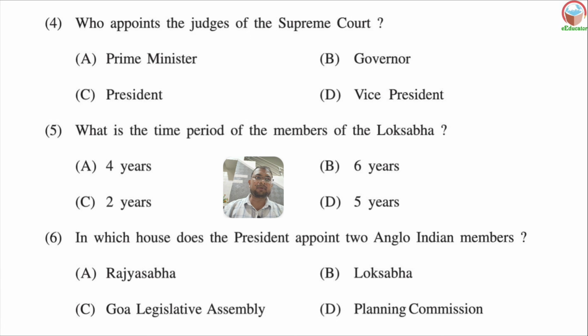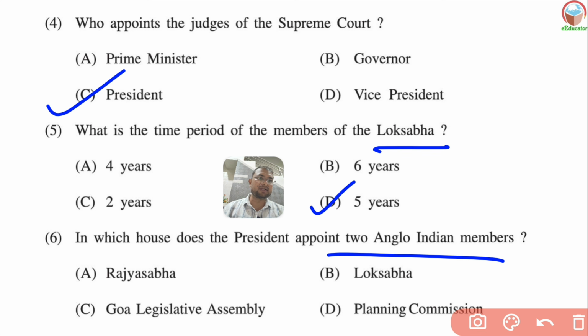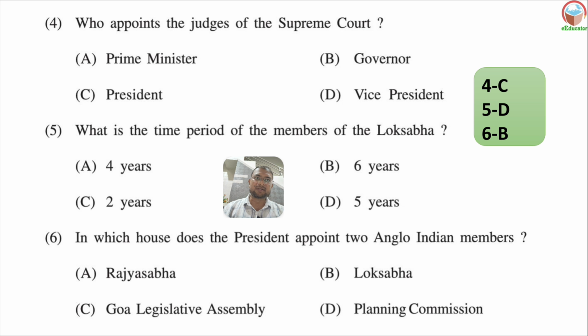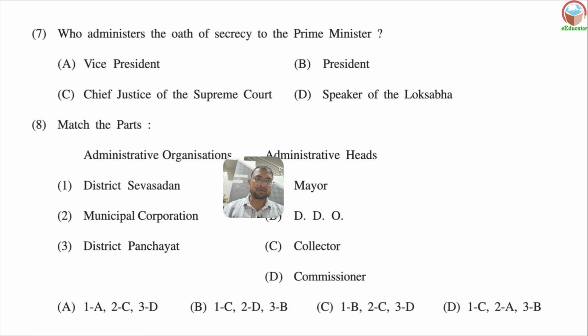Fourth number, who appoints judges of the Supreme Court? The president. What is the time period of members of Lok Sabha? Five years. And in which house does the president appoint two Anglo-Indians? Lok Sabha. So fourth C, fifth D and sixth B here.